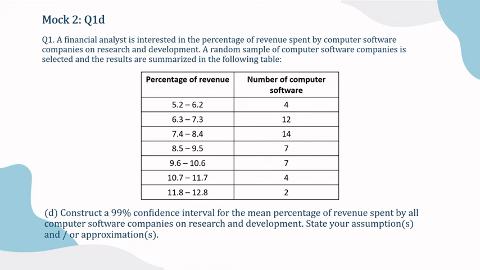Hi, I'm Kira from Group 4. This question is from Mod 2 question 1D. A financial analyst is interested in the percentage of revenue spent by computer software companies on research and development. A random sample of computer software companies is selected and the results are summarized in the following table. The question requires us to construct a 99% confidence interval for the mean percentage of revenue spent by all computer software companies on research and development. State your assumptions and approximation.